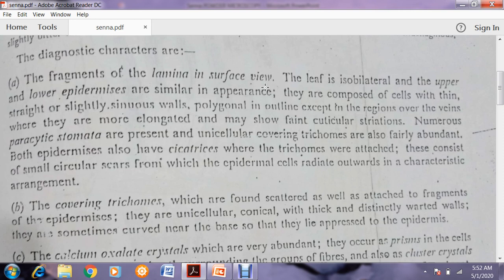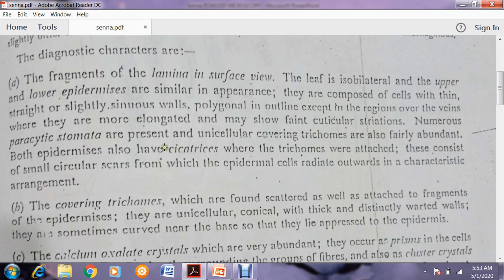Now, what type of cells are in the upper and lower epidermis? They are composed of cells with thin, straight or slightly sinuous walls, curvy walls, polygonal in outline, except in the regions over the veins, where they are more elongated and may show faint cuticular striations. Okay, so what have we studied? The leaf is isobilateral and the upper and lower epidermis have almost the same appearance.